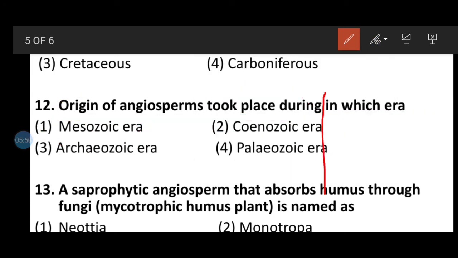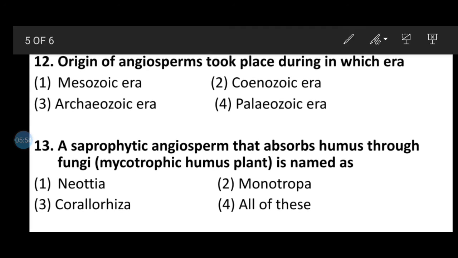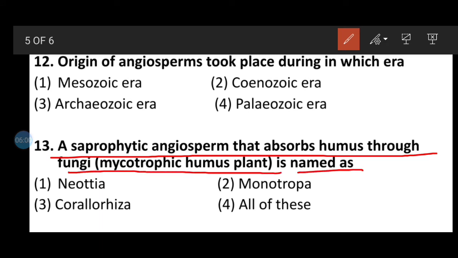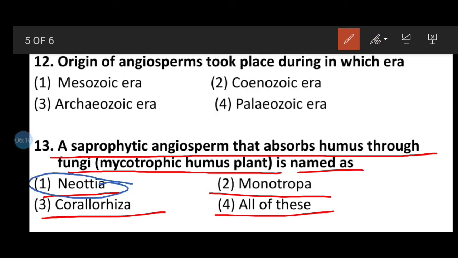Question number 13: a saprophytic angiosperm that absorbs humus through fungi, a mycotrophic humus plant, is named as? Option number 1, Neottia; option number 2, Monotropa; option number 3, Corallorhiza; option number 4, all of these. So here the correct answer will be Neottia, which is the saprophytic angiosperm.